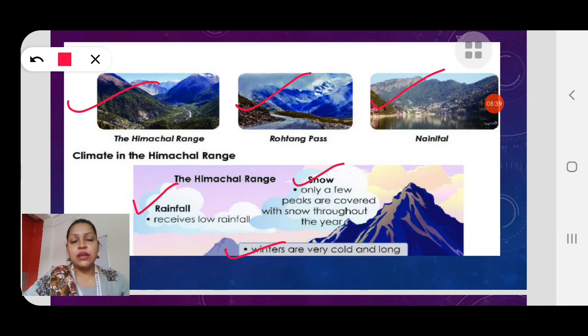So children, in the Himachal range, only a few peaks are covered with snow throughout the year. They receive low rainfall and winters are very cold and long.